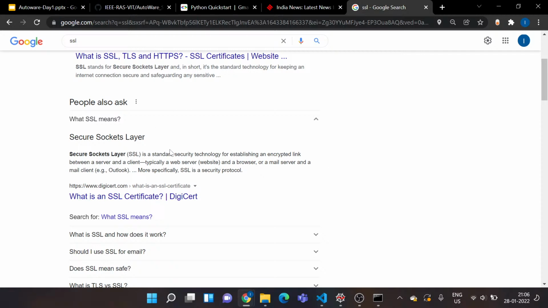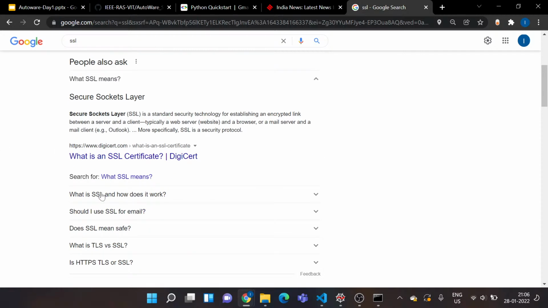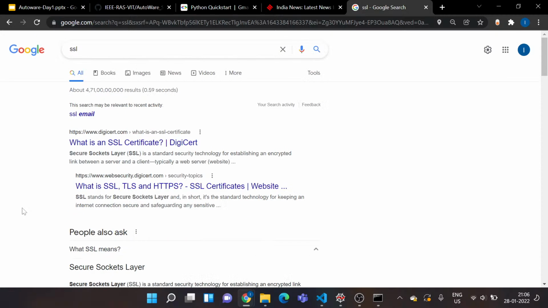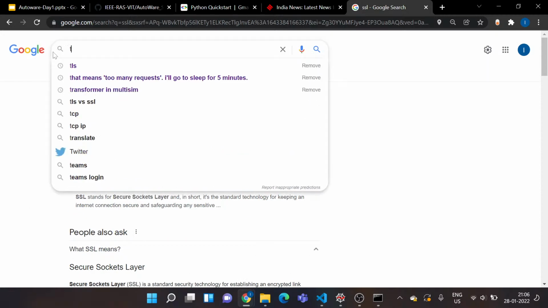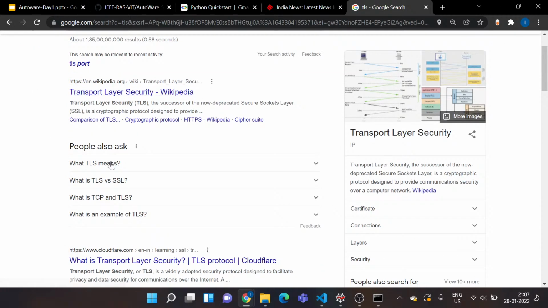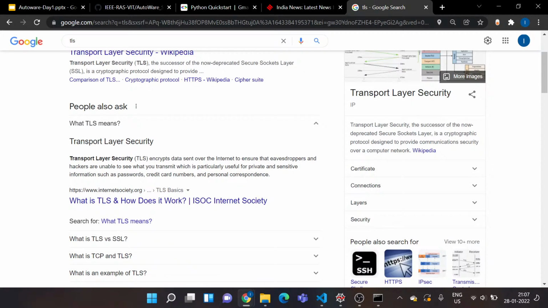So this is a secure sockets layer. What does it mean? How does it work? It works by encrypting data exchanged between the browser, server, and the authenticating user. Okay, what is TLS? The other term I mentioned. TLS is Transport Layer Security. It encrypts the data sent over the internet to ensure that eavesdroppers and hackers are unable to see what you transmit. So basically, this is an added security layer.